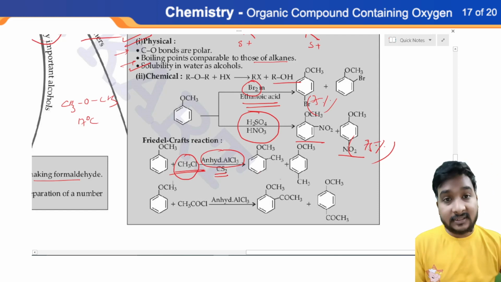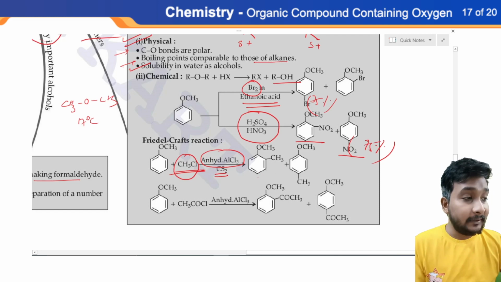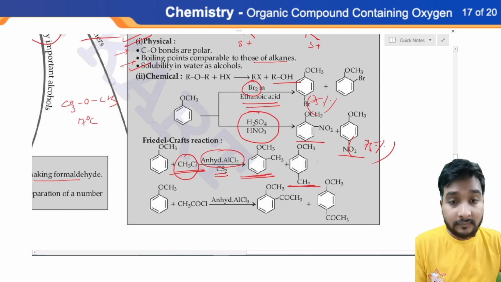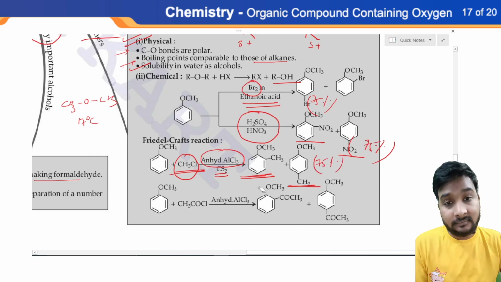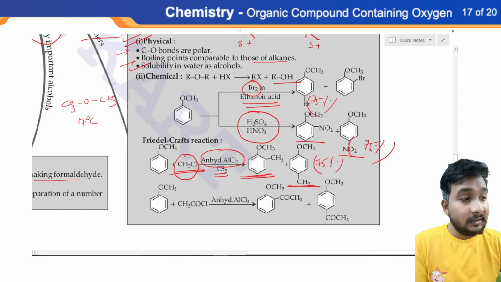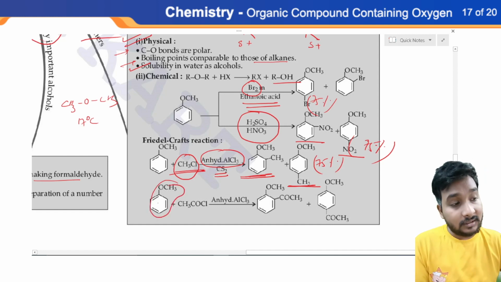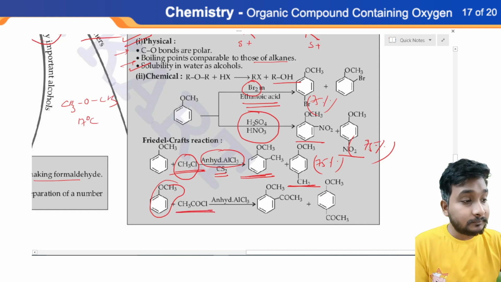So after the reaction, you can obtain orthomethylanisole and paramethylanisole, where para will be the major compound, approximately 75% yield. Okay, similarly, if you are reacting this anisole or aromatic ether with acyl halide,